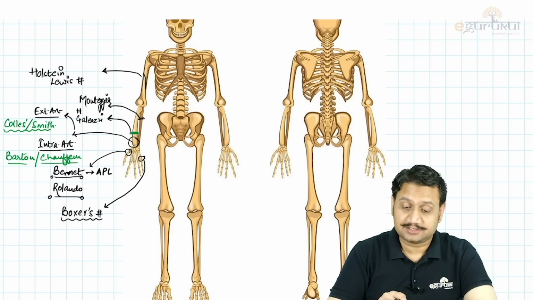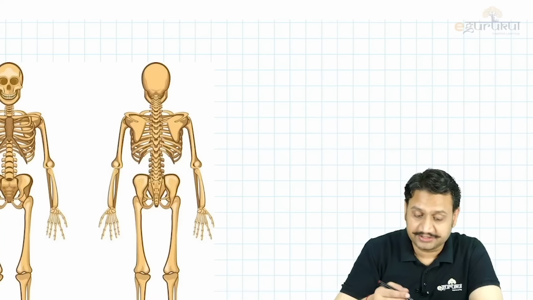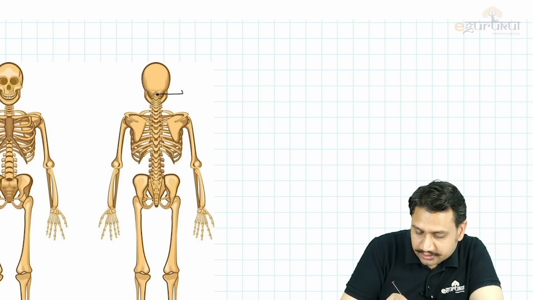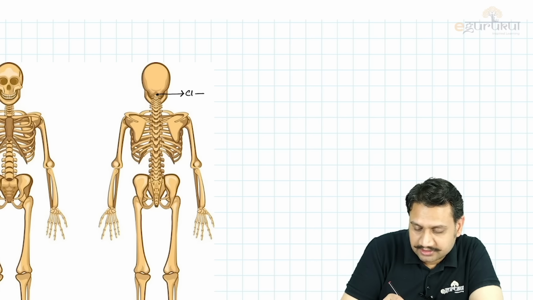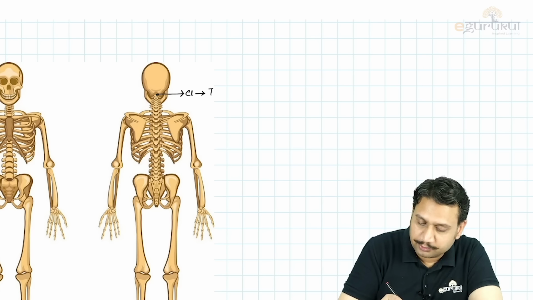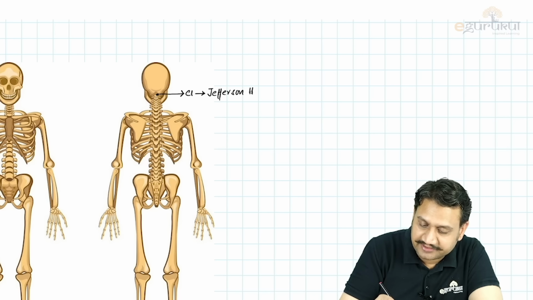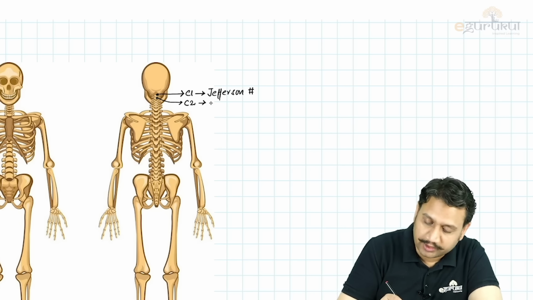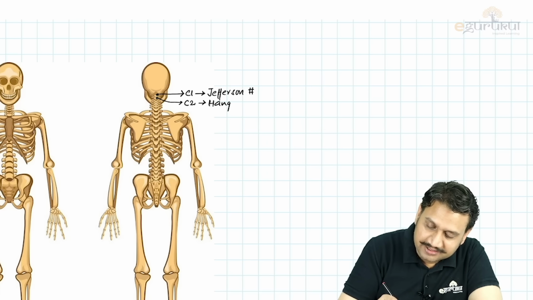In vertebra, yes, we do have certain important injuries, the fractures involving the first cervical vertebra. When you talk about the C1, what is that fracture known as? The most important or the commonest fracture of the C1, that is known as Jefferson fracture, isn't it? Second, the fracture that occurs through C2, the spondylolisthesis of C2 over C3. What do we call it? It's Hangman's fracture.